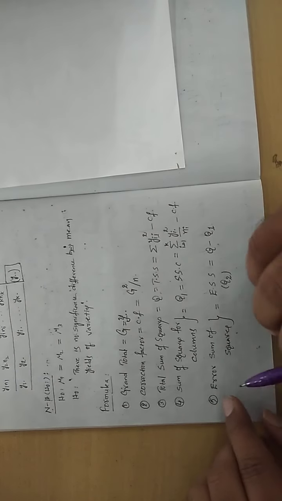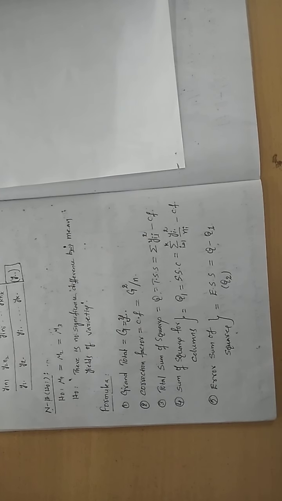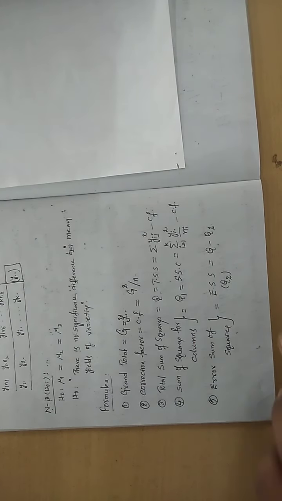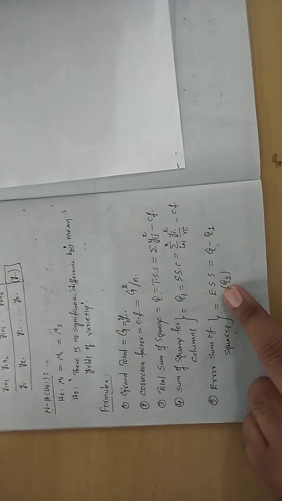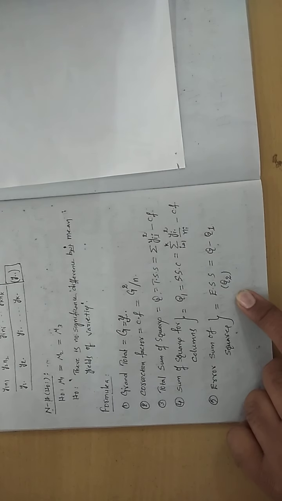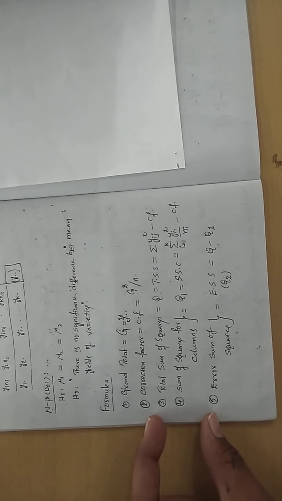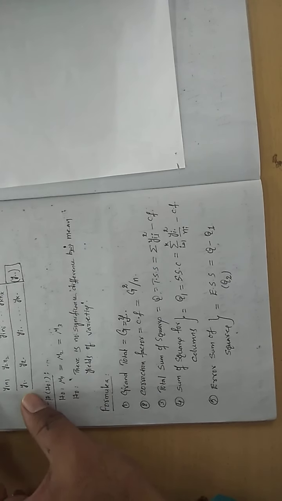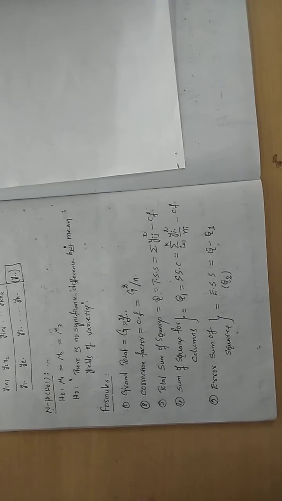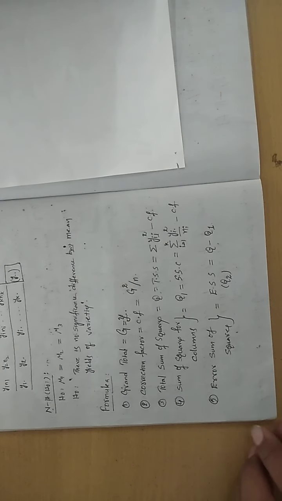The final one is the error sum of squares. How do you get the error sum of squares? Here no need of calculation. Already the Q value you know, Q1 you know. So Q minus Q1 gives you what is called the error sum of squares. That you are going to call Q2. So you need to learn these formulas by heart. Once you understand the table and practice these five formulas, the ANOVA one-way classification will be in your pocket. Again in two-way classification you are going to add one more formula, so six formulas would be there.